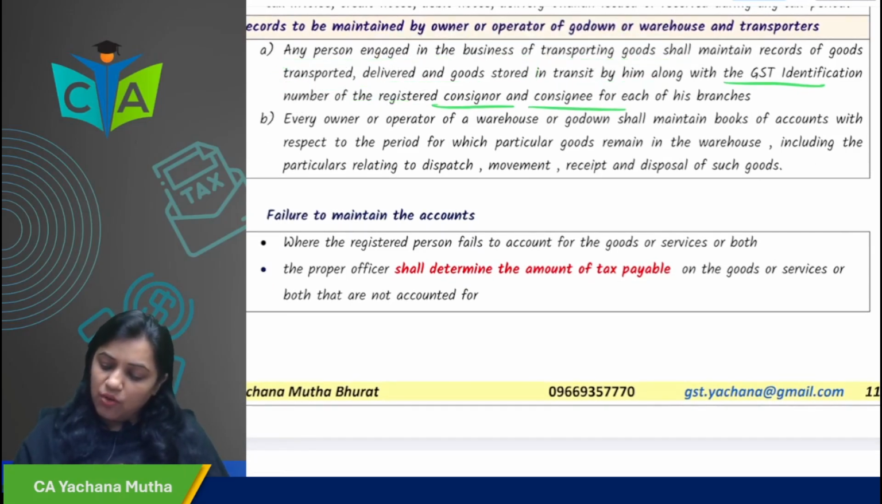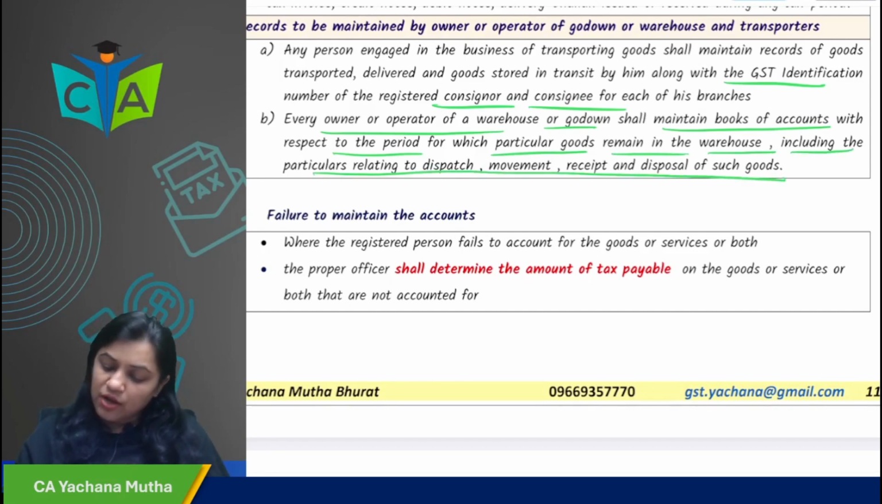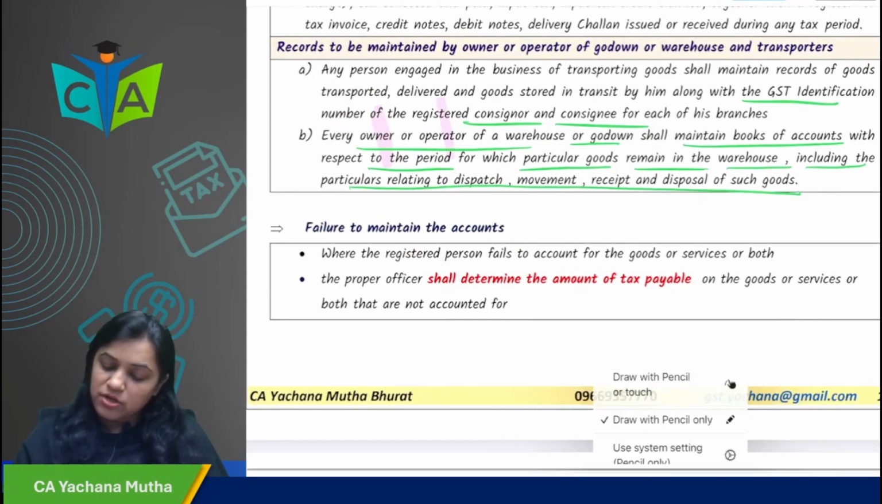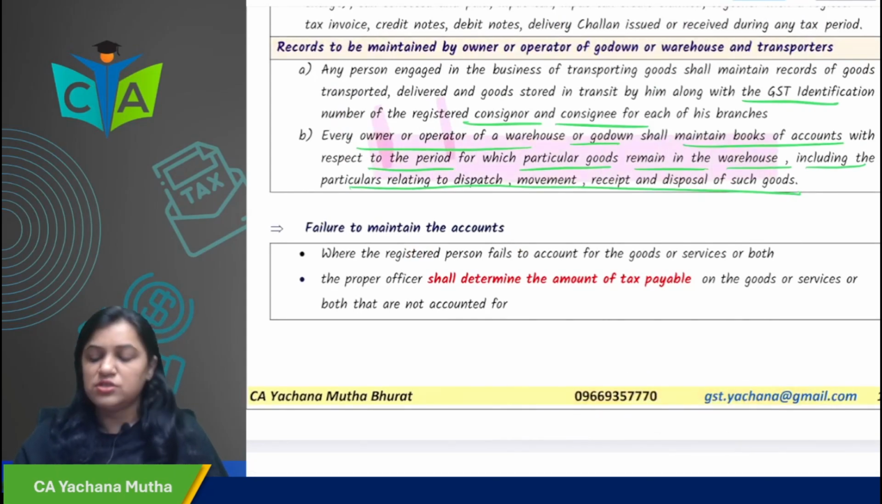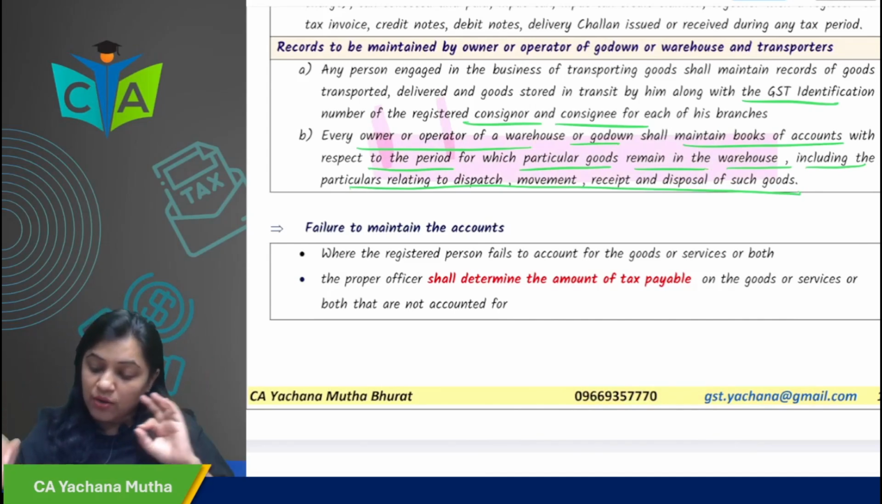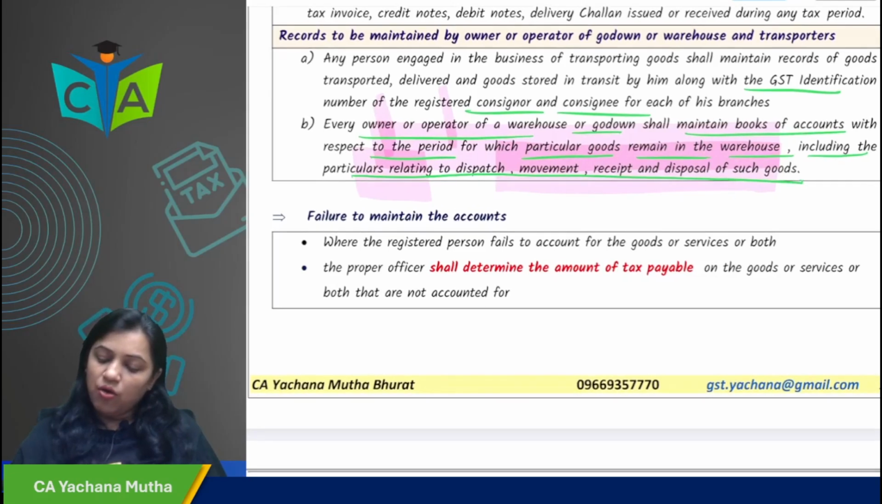Second, if you are the owner or the operator of the warehouse or the godown, you shall maintain books of accounts with respect to the period for which particular goods remain in the warehouse, including the particulars relating to dispatch, movement, receipt and disposal of the goods. So if you are an owner or operator of a warehouse or godown, you have to maintain the records with respect to the period for which the goods are remaining in your warehouse, including particulars relating to dispatch, movement, receipt, disposal. All these records you have to maintain.